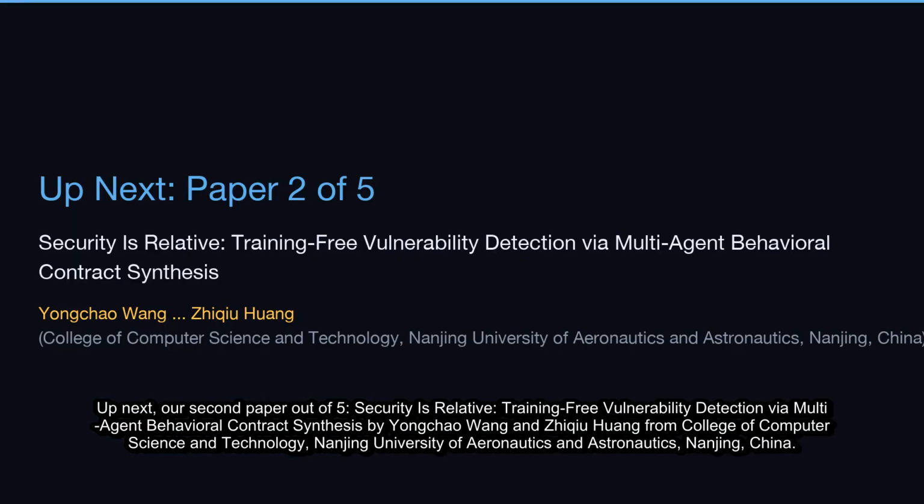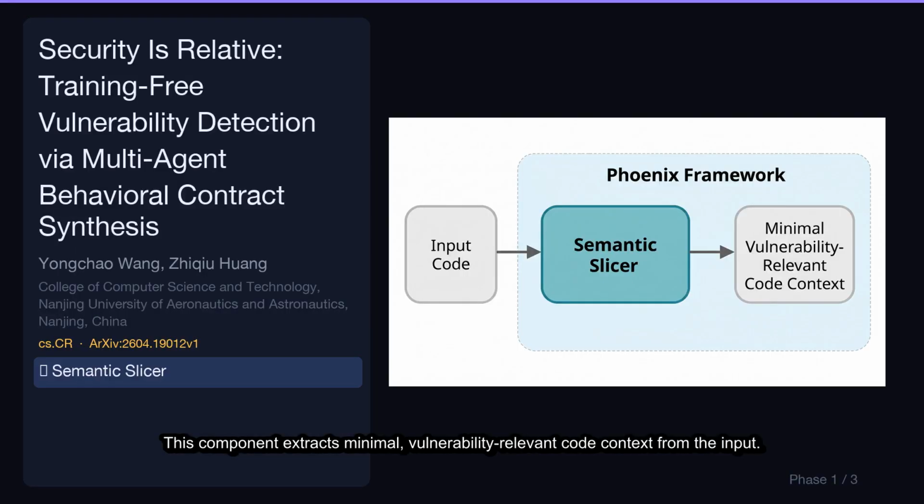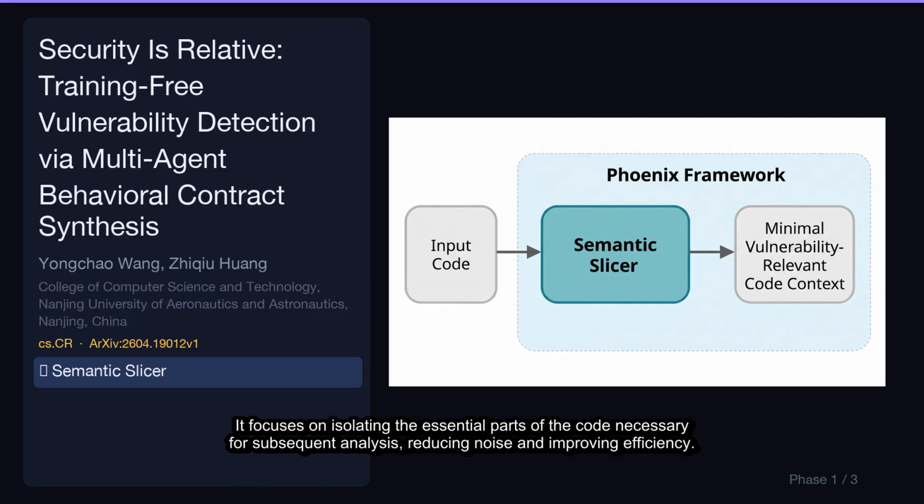Up next, our second paper out of 5, Security is Relative, Training-Free Vulnerability Detection via Multi-Agent Behavioral Contract Synthesis by Yongxiao Wang and Zhiqiu Huang from the College of Computer Science and Technology, Nanjing University of Aeronautics and Astronautics, Nanjing, China. Let's break down its key contributions. This component extracts minimal, vulnerability-relevant code context from input. It focuses on isolating the essential parts of the code necessary for subsequent analysis, reducing noise, and improving efficiency.